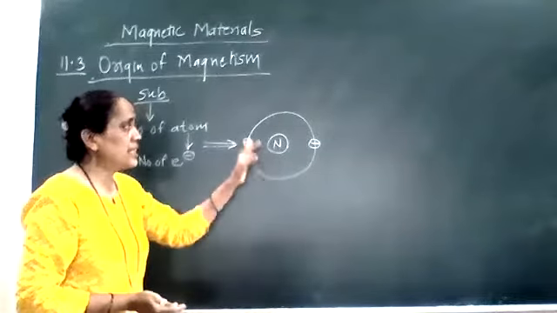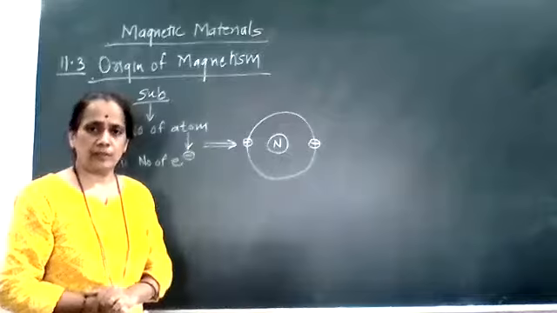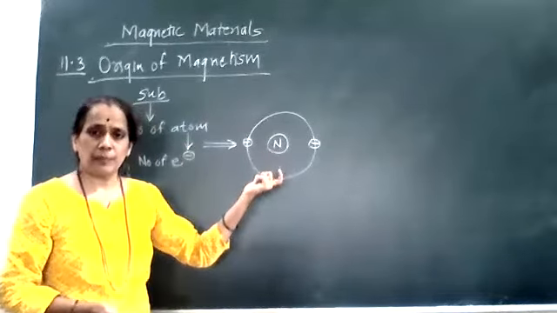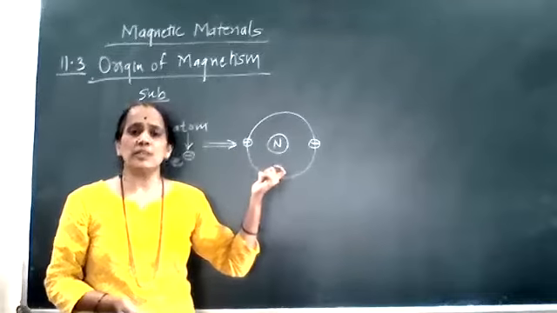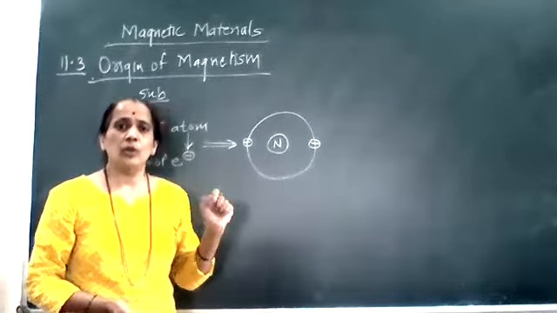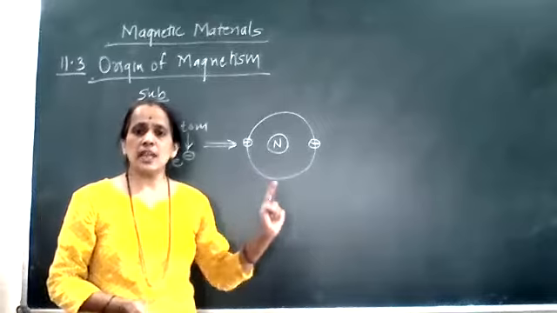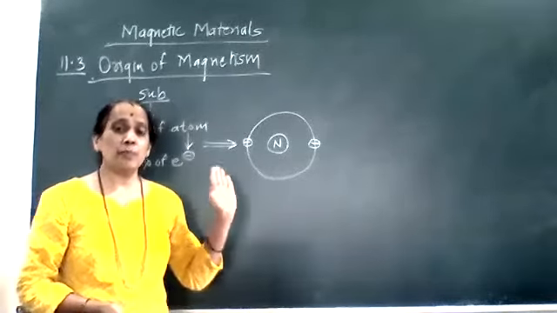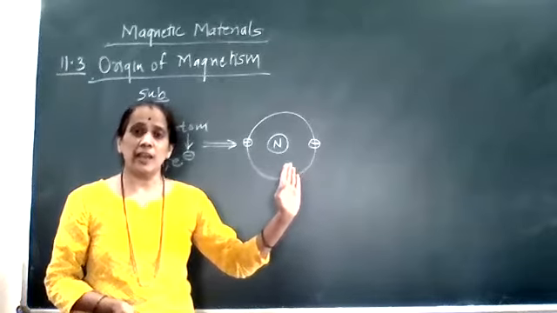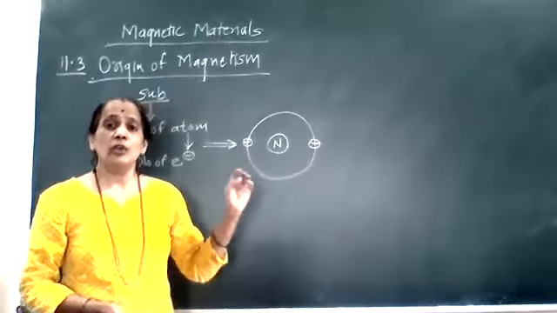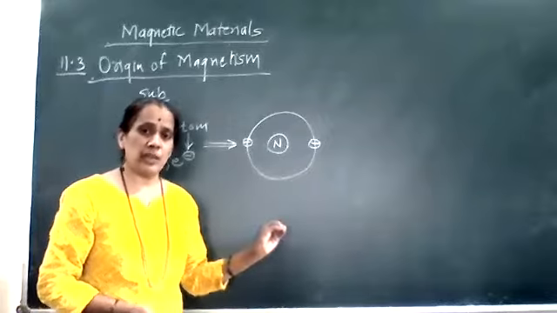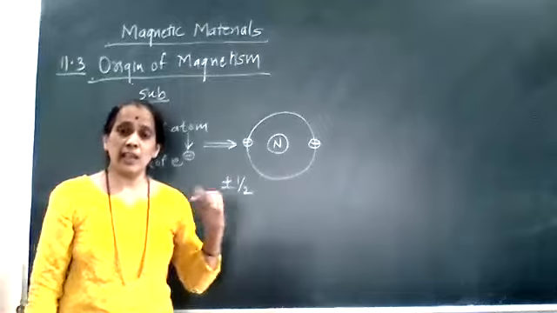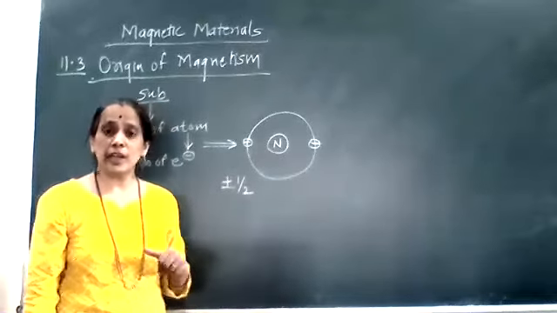Now, when these electrons are revolving in the orbit, in chemistry you have seen Pauli's exclusion principle. In that principle, you know that no two electrons have the same spin number. So you know the s-p-d orbit concept and Pauli's principle: no two electrons have the same spin number, therefore the spin number is positive or negative half. If one electron has positive half, then the other electron will have negative half.